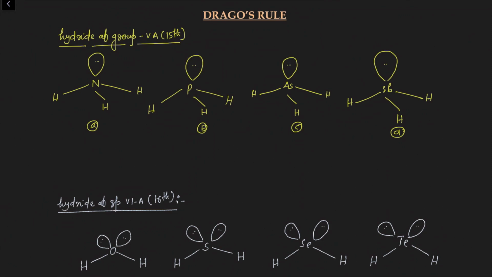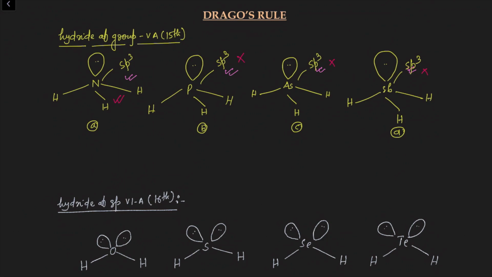So first question: these are the hydrides of group fifth elements. If I ask you what is the hybridization of the central atom in these molecules, then simply you will count the total number of lone pairs and bond pairs of electrons. You will say that the central atom of each molecule is sp3 hybridized. But this concept is correct for nitrogen in ammonia, and it is not correct for phosphine, arsine, and stibine.